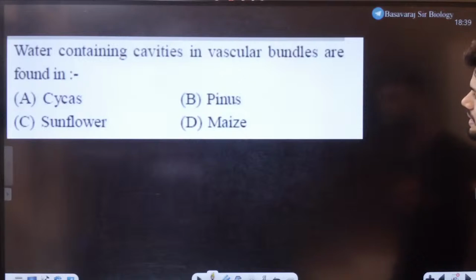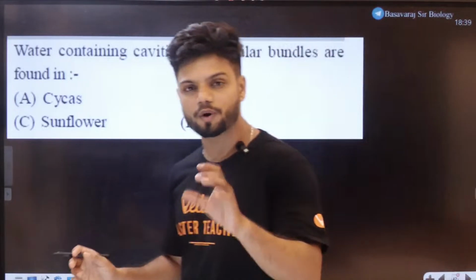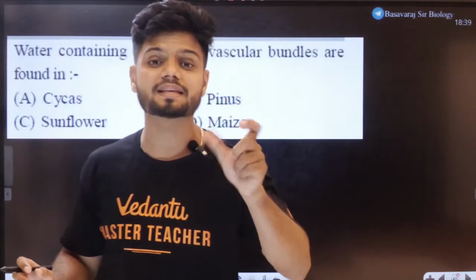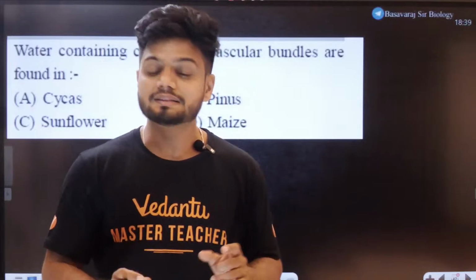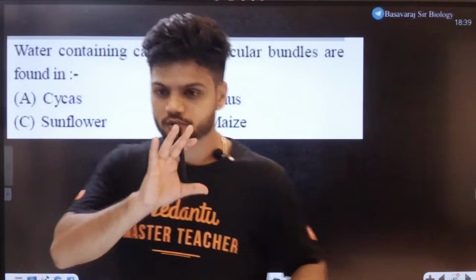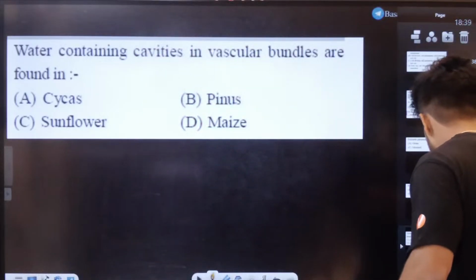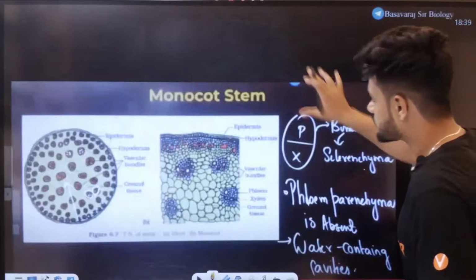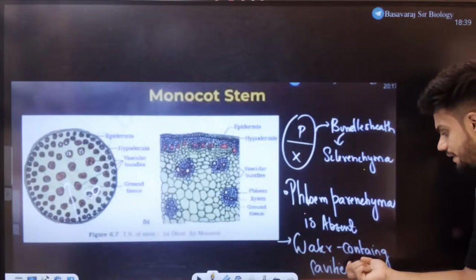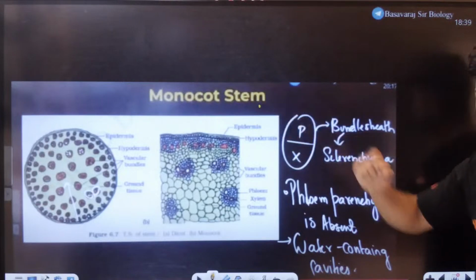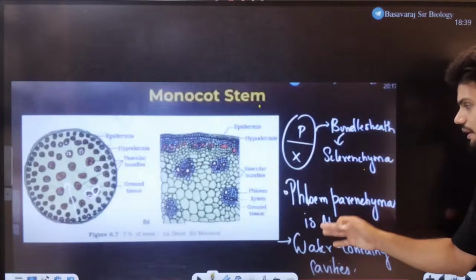Water containing cavities in vascular bundles are found in. Again, this is a question which is based on example. First of all, you should know where you find water cavities. Then you should know the example also. So if you have my notes, where I have made you write down, under monocot stem, we can see water containing cavities. Monocot stem, water containing cavities, I have made you write down very well.